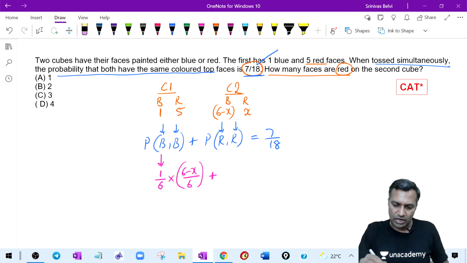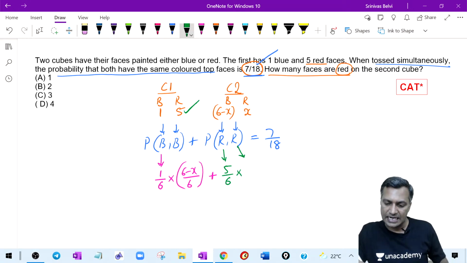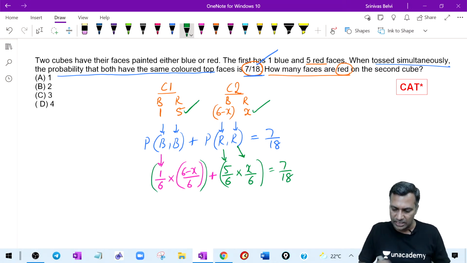Red. All right, we are writing it for red. How many faces are painted on the first cube? 5 of them. So I'm writing the result for this: 5 out of 6. Into how many faces on the second cube are painted red? X of them. Therefore, X divided by 6. What is this outcome? This entire outcome is nothing but 7 by 18.